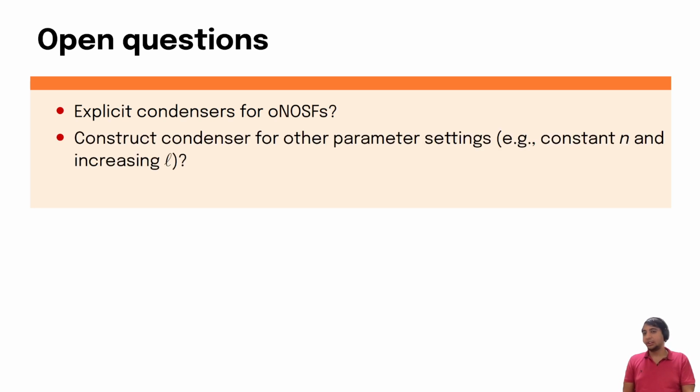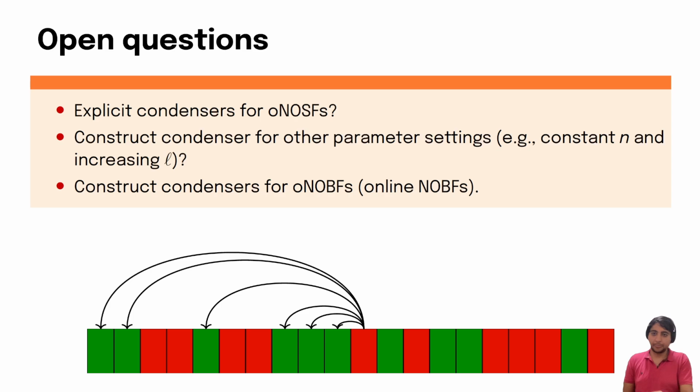Second, can we construct condensers for other parameter settings, for instance, when n is constant and L is increasing? This parameter setting is strictly harder than our current parameter setting, where n is increasing and L is constant, and so it will be interesting to extend our techniques to such regimes.